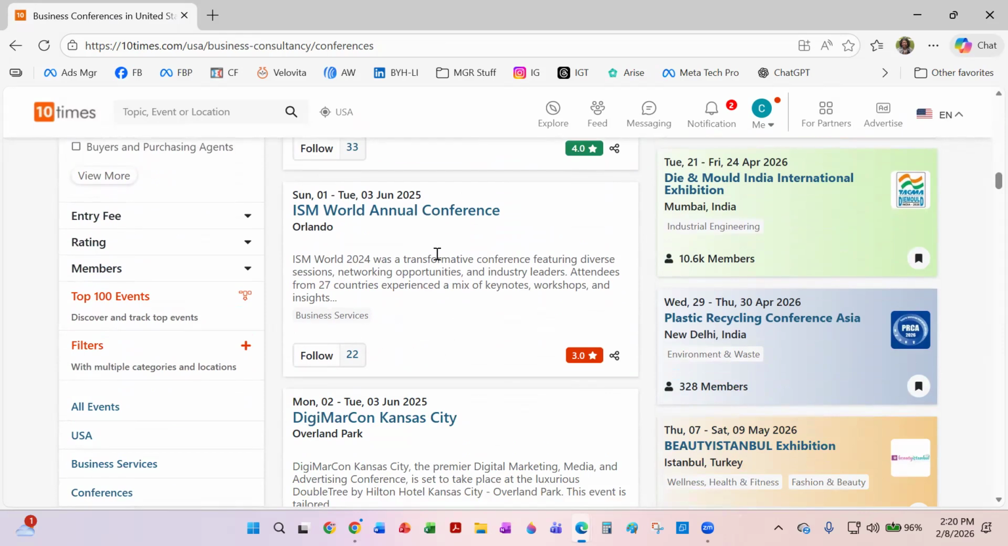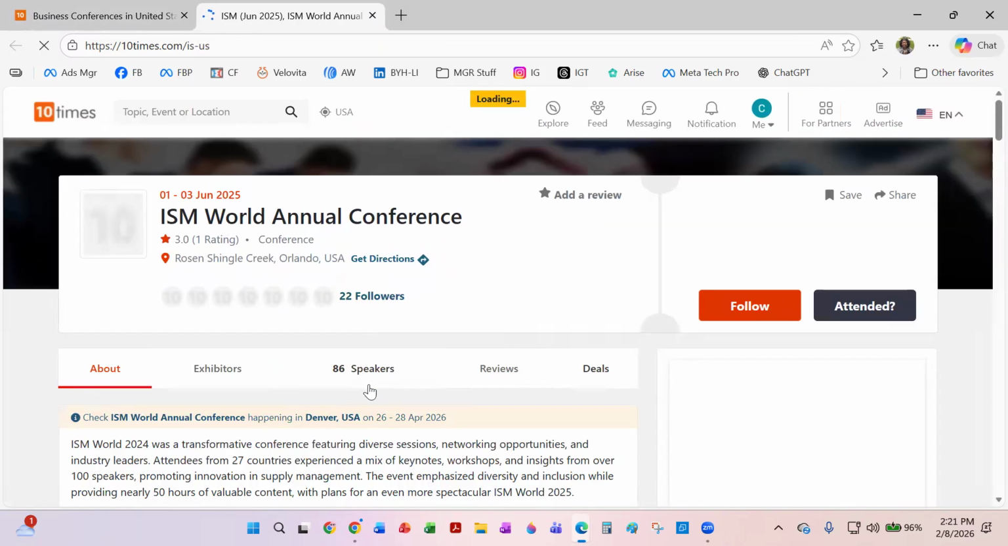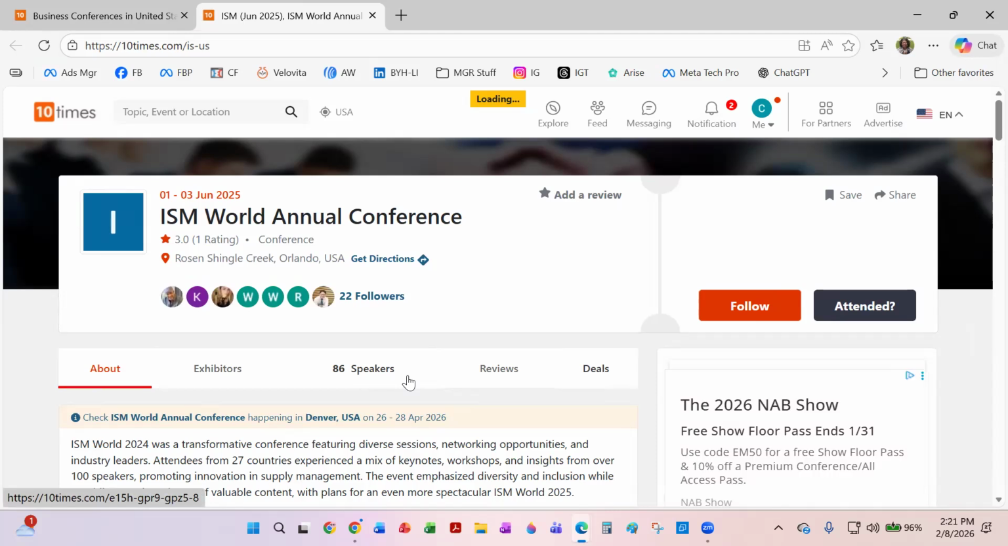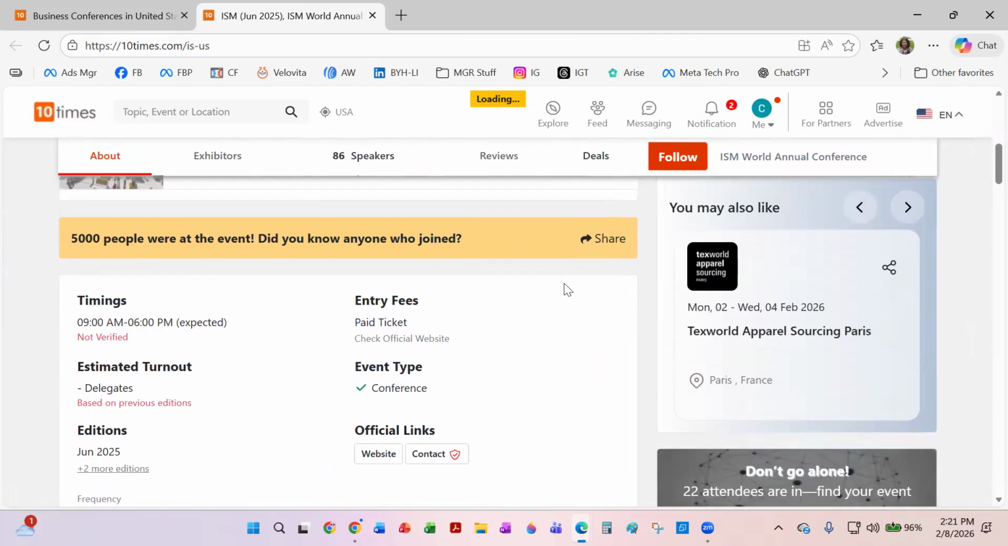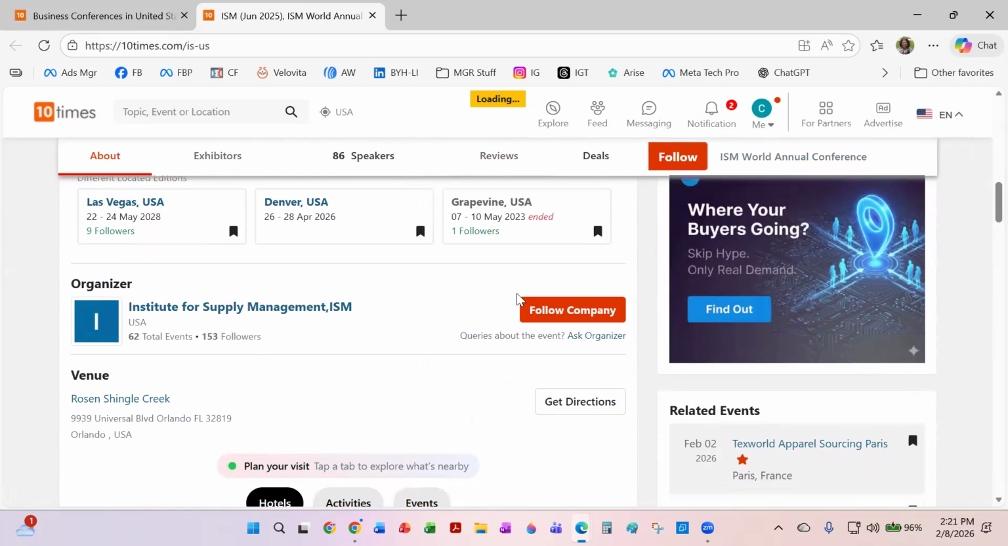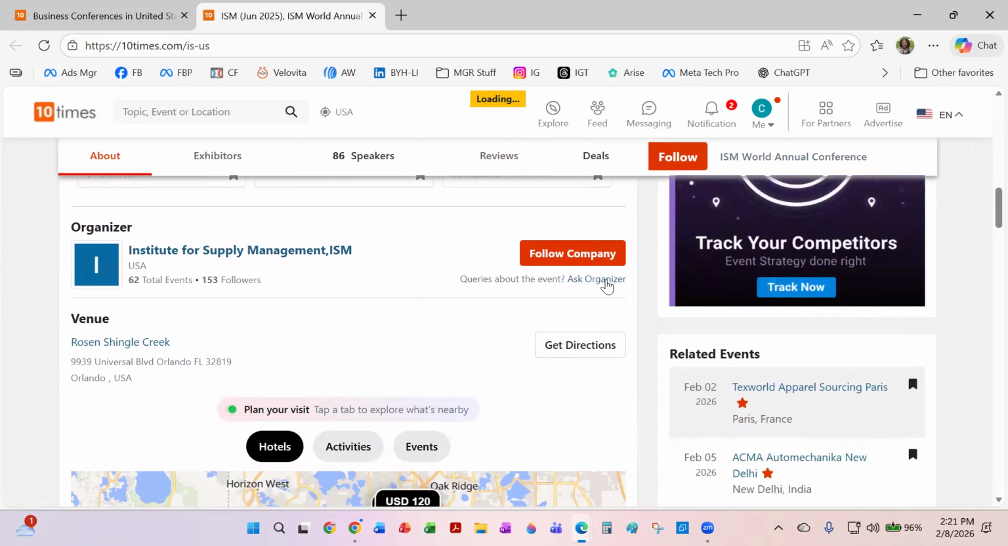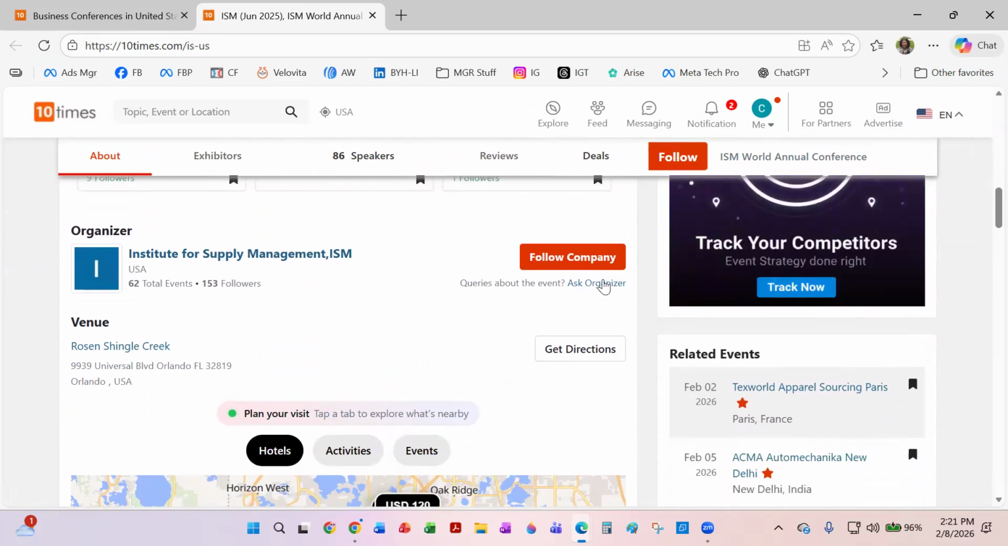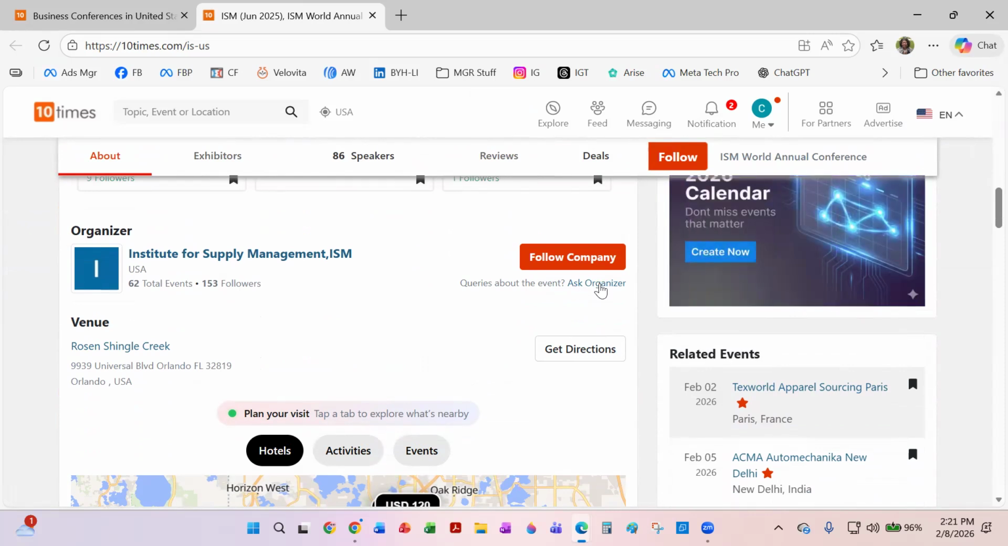So let's see, industry leaders, 27 countries. I'm just going to randomly pick this one. It's June 3rd. I don't know exactly what this is, but we're going to select it. It's got 86 speakers. So this tells me that they are looking for speakers. I'm going to scroll down and I'm going to click Ask Organizer. This is where I'm going to start the outreach to let them know that I would love to be a speaker at this event.